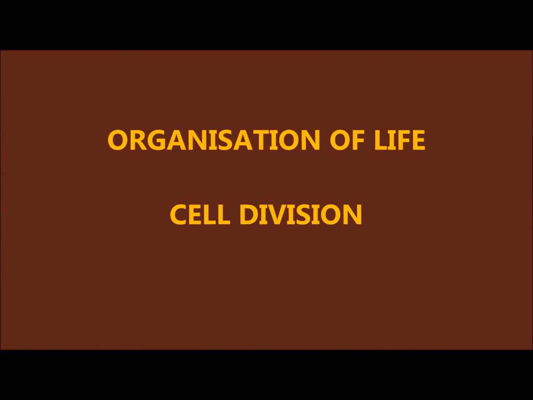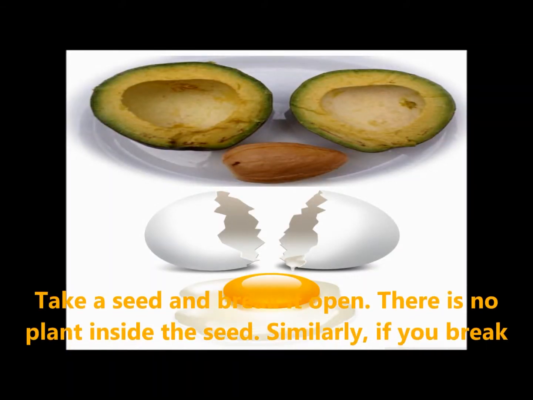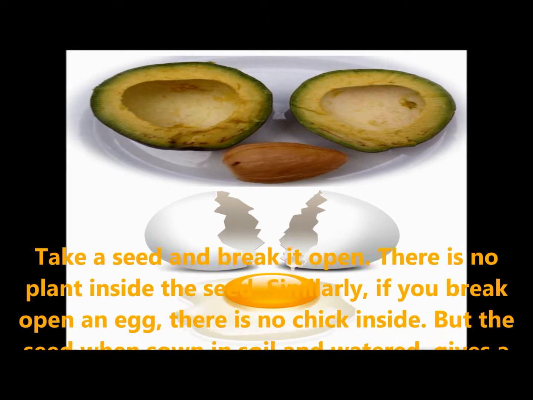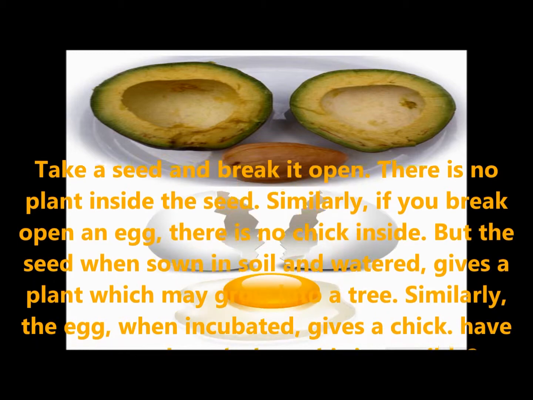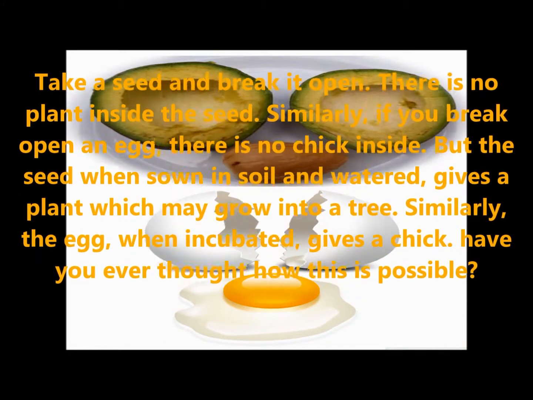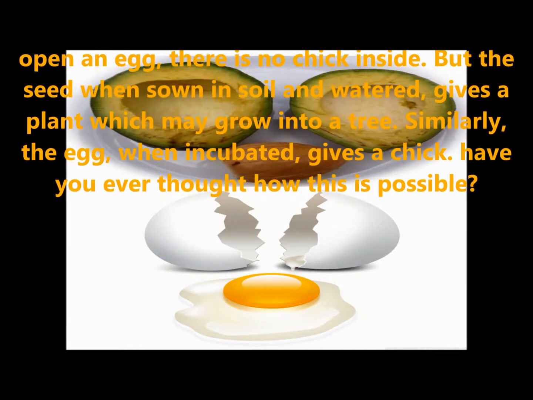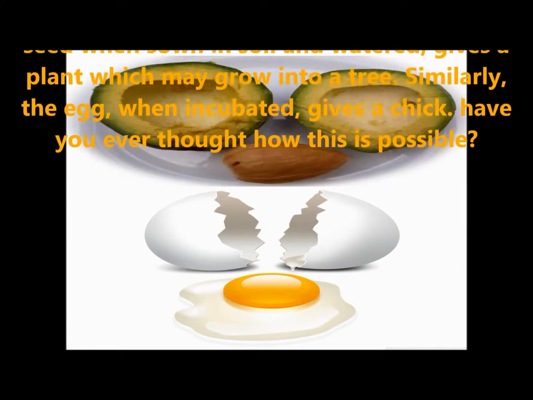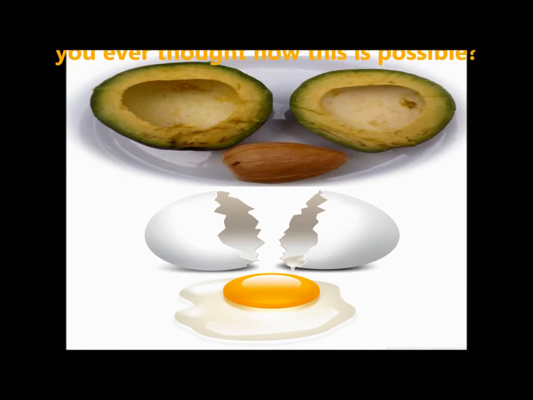Today we are going to explain about cell division. Take a seed and break it open. There is no plant inside the seed. Similarly, if you break open an egg, there is no chick inside. But the seed, when you sow it in soil and water it, gives a plant which grows into a tree. Similarly, the egg, when incubated, gives a chick. Have you ever thought how this is possible?